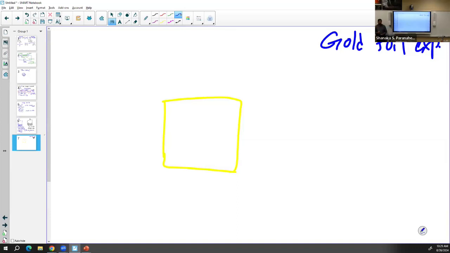So we can hammer it to get extremely thin sheets of gold, and then he assumed there's a layer of gold atoms in this sheet, because the thickness is extremely thin. So therefore, he assumed that it's going to be an extremely thin layer of atoms on the gold foil.